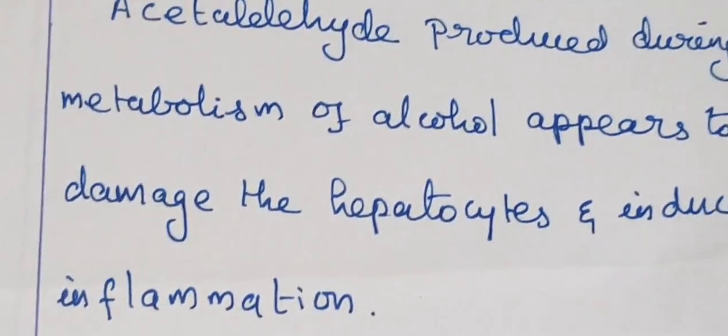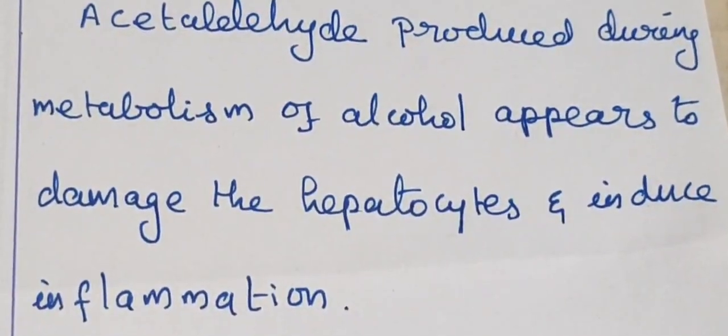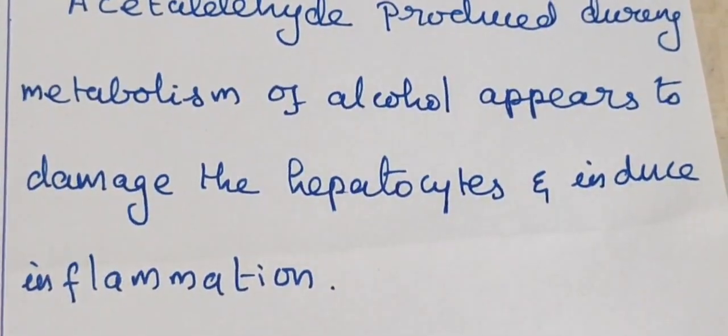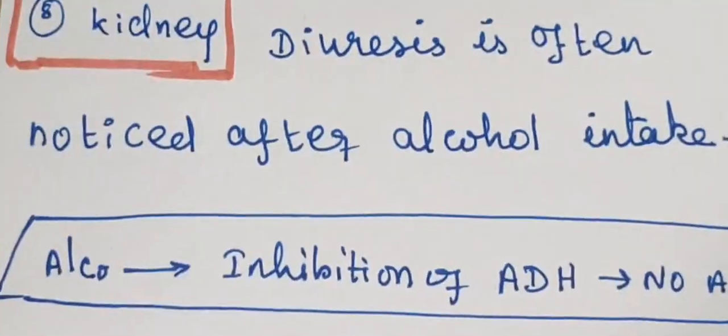So acetaldehyde produced during metabolism of alcohol appears to damage the hepatocytes and induce inflammation also.